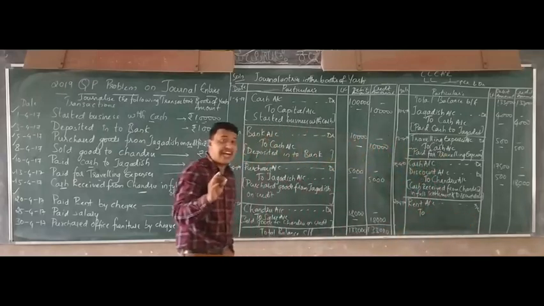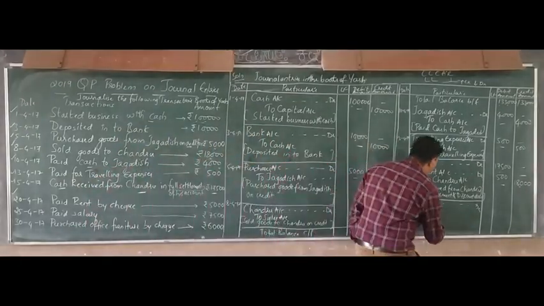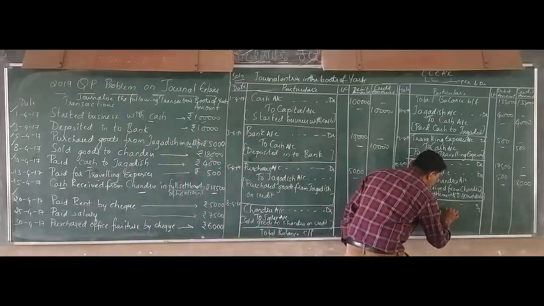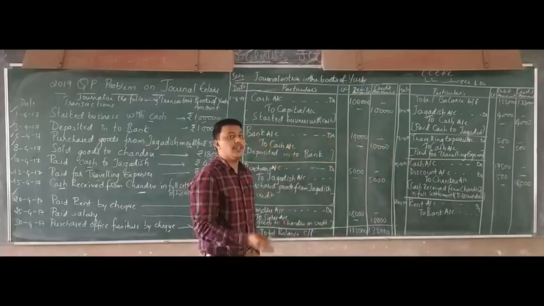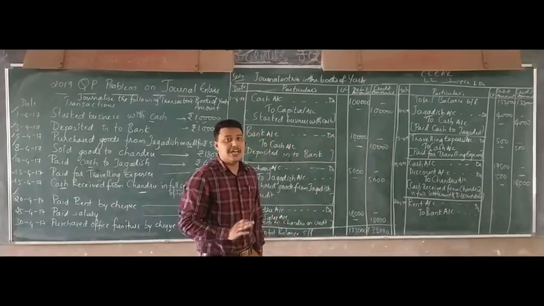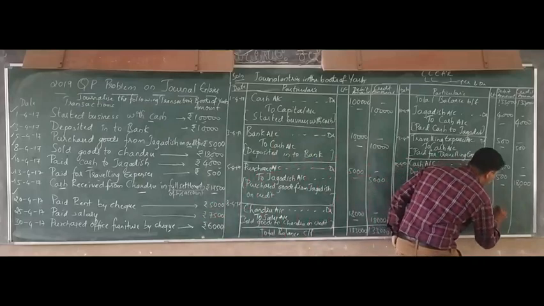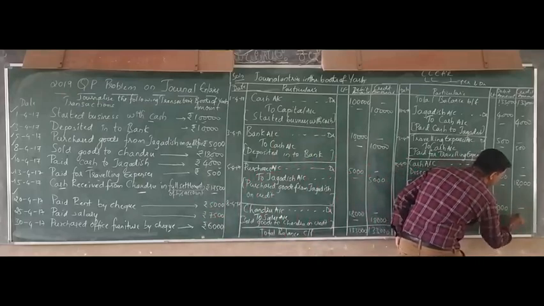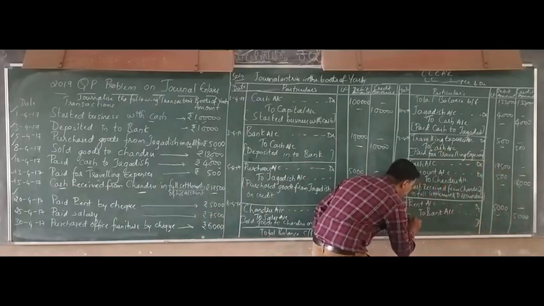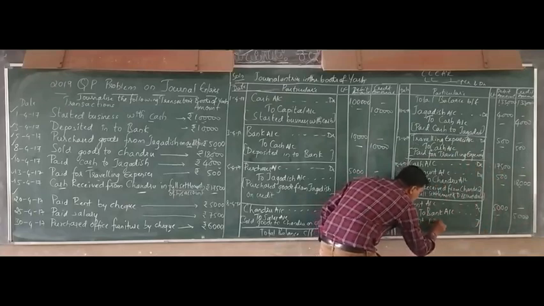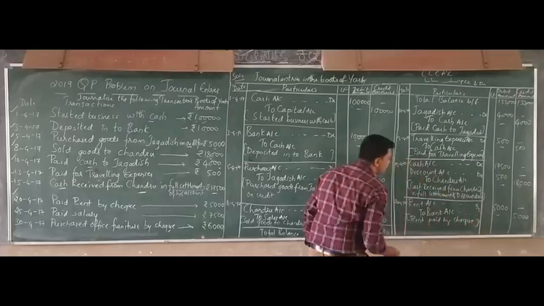So what have you given? You have given cash or check. So you have given check. If it is mentioned as check, then you have to write your bank. To bank account. So rent account to bank account. What is the amount here? That is 5,000. So write the narration here. Rent paid by check.